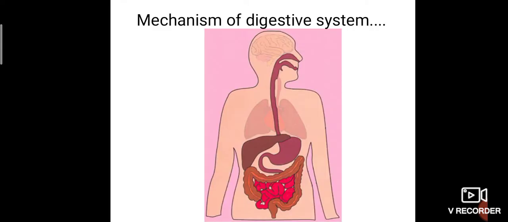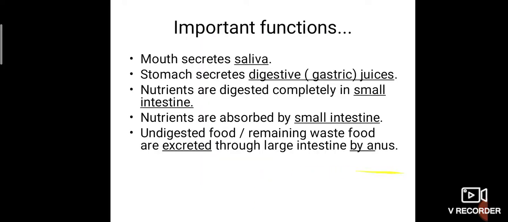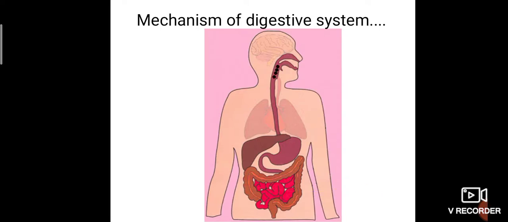Okay, next we are going to see the mechanism. See, here some food is entering. It reaches the stomach, small intestine. So the unwanted food is excreted through the large intestine and anus. Okay, the food enters into the mouth. So in the mouth itself some digestion takes place. In the stomach also some digestion takes place. In the small intestine also digestion takes place. The digestion will be completed only in the small intestine.